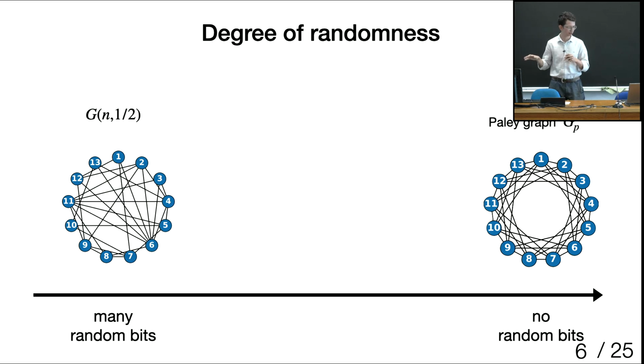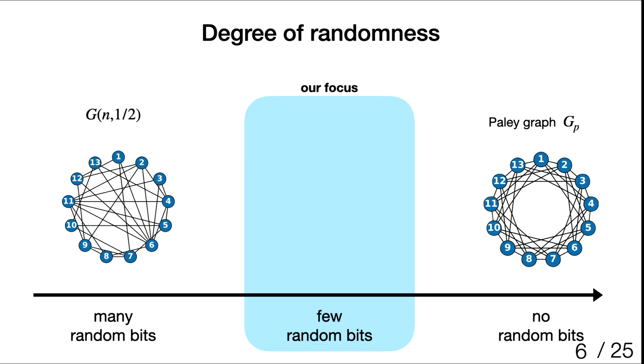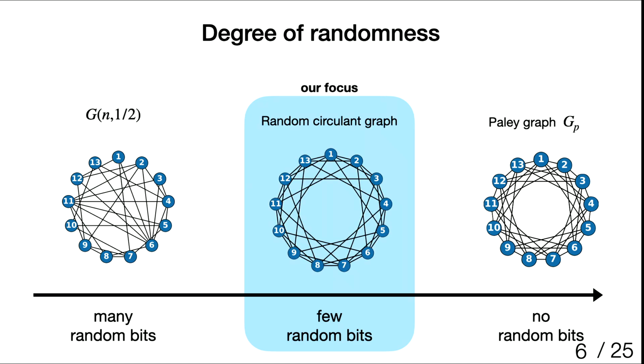However, to say something about the Paley graph is quite complicated, at least for me, because it relies a lot on number theory. Maybe if you had a youth in number theory, that would be a good topic to talk about Paley graphs. But in the youth in high dimensions, we should talk about some random high-dimensional object, which is our focus. So it's something in the middle between the Erdős-Rényi graph and the Paley graph, which is random circulant graphs. These are still random graphs, but you can see on the picture that they are very structured. So they kind of look like a Paley graph. The edges are not arbitrarily shuffled, but it's still random.